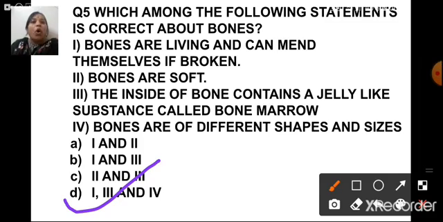All three statements about the bones are correct. That is, bones are living and can mend themselves if broken. The inside of bone contains a jelly-like substance called bone marrow, which is also correct. And bones are of different shapes and sizes. We know that the bones present in our body are of different shapes and sizes. So the answer here is 1, 3 and 4. In this way, you have to read the question very carefully, understand the question, and click on the correct option, children.